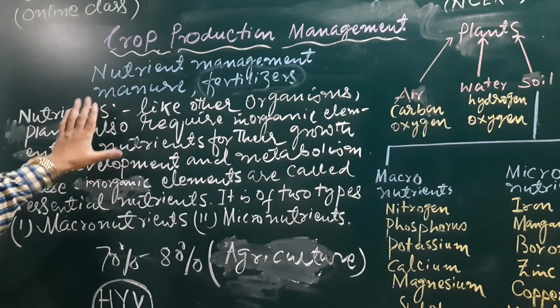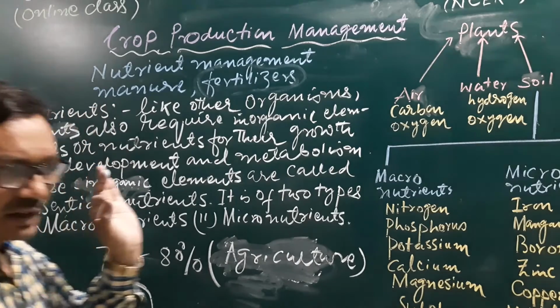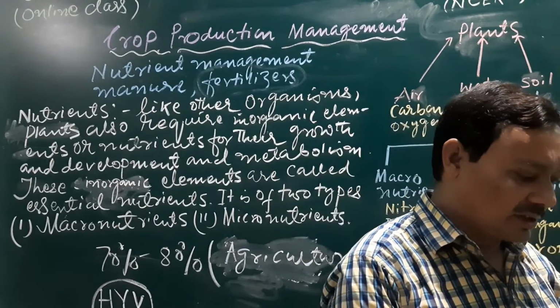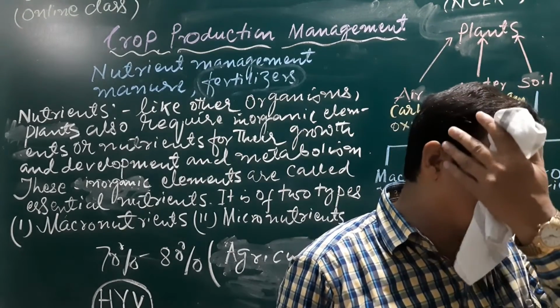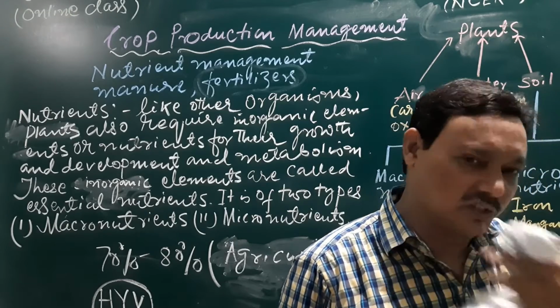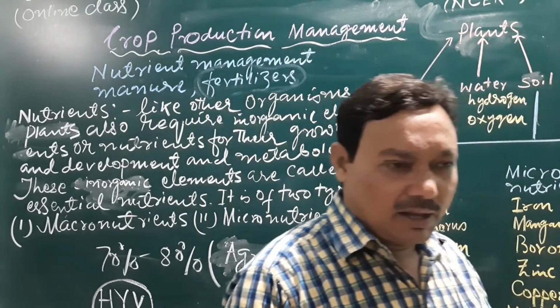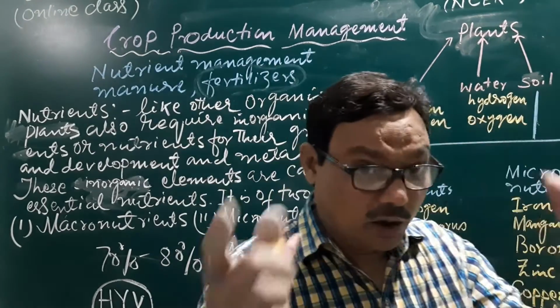That's why here first we know what a nutrient is. All organisms require some inorganic elements. Their body is mainly based on carbon, hydrogen, oxygen, that means the organic.